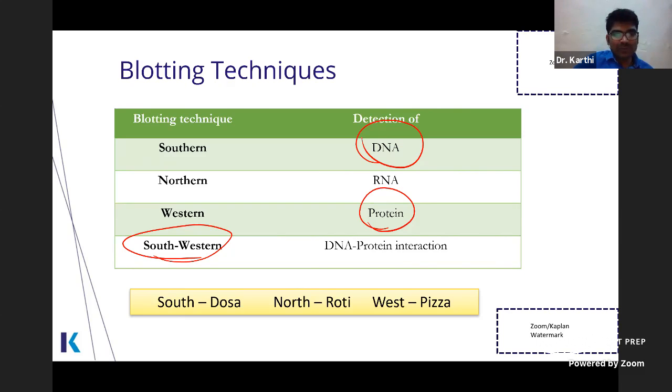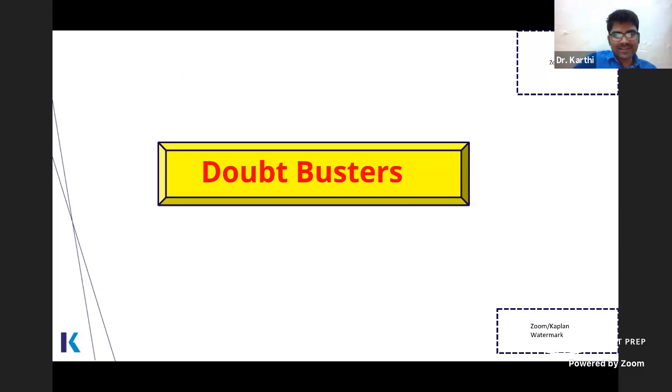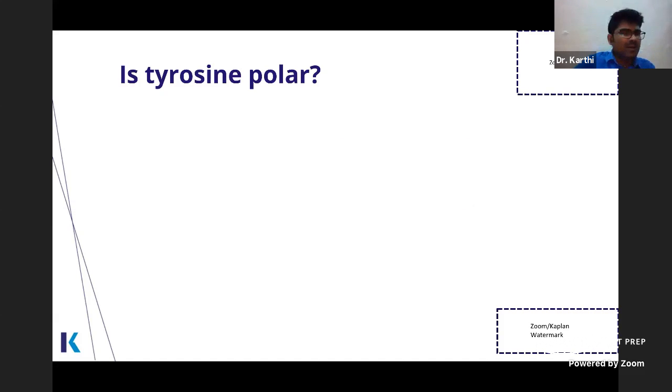With this, let's move on to the next section, doubt busters. I get these doubts many times on WhatsApp, Facebook, and so on. A few of the doubts I'm explaining because we are short of time. First doubt many people ask is: is tyrosine polar or not polar?